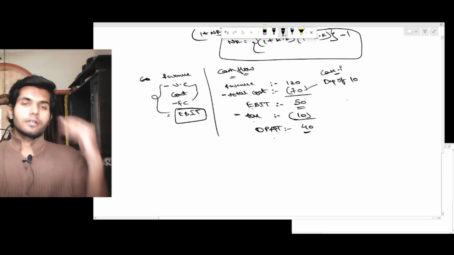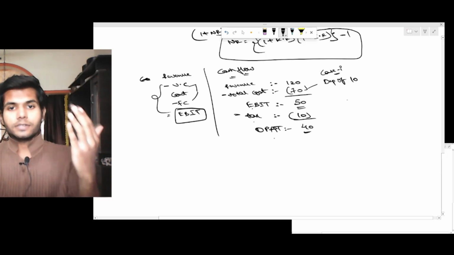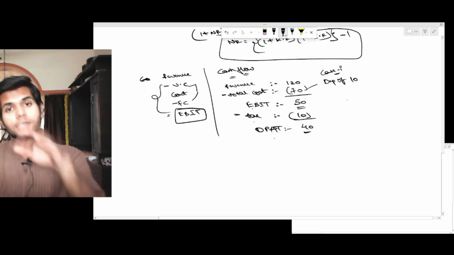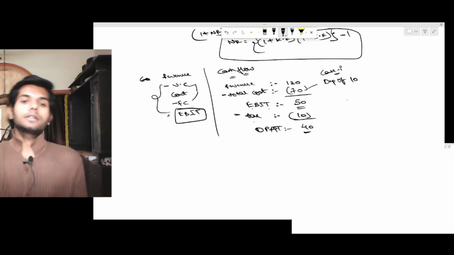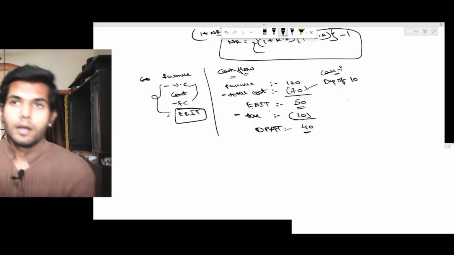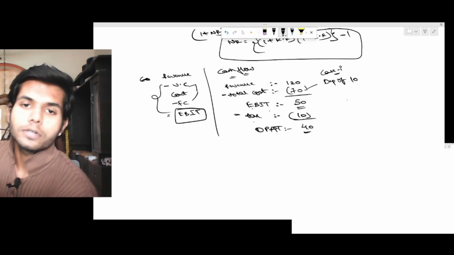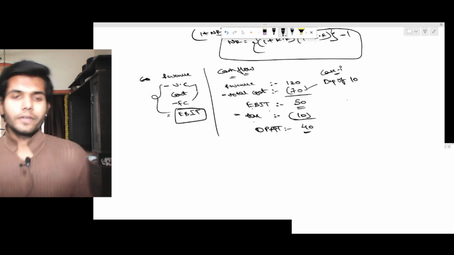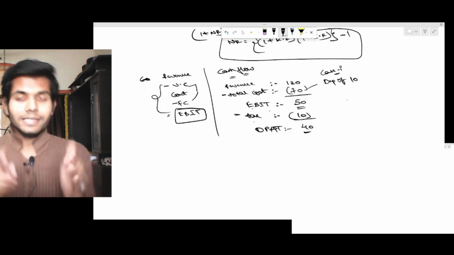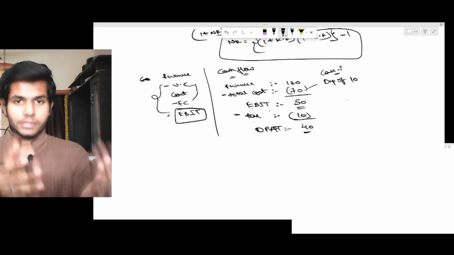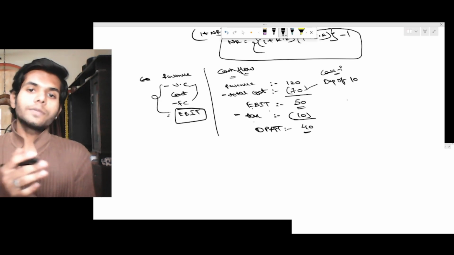But then, sir, it's EBIT minus interest, then we get EBT, minus tax, we get EAT. Why is the interest not reduced from here? See, these cash flows are particularly from a project, right? So how would these be impacted by interest?